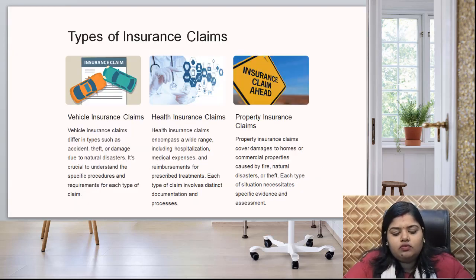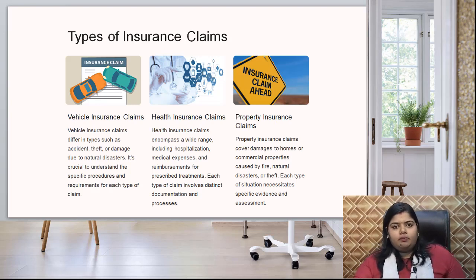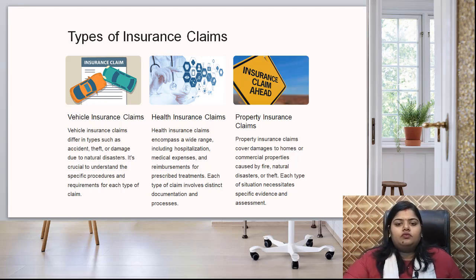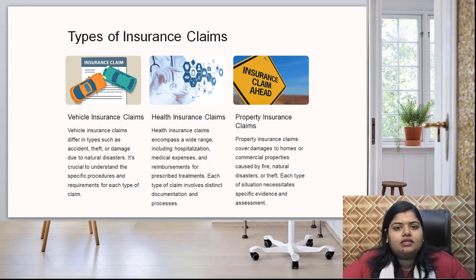So the marriage breaks there, and the expenditure made on the whole event is wasted. To recover this loss, a new insurance is now trending, that is event insurance. Like that, jewelry insurance is now coming up.